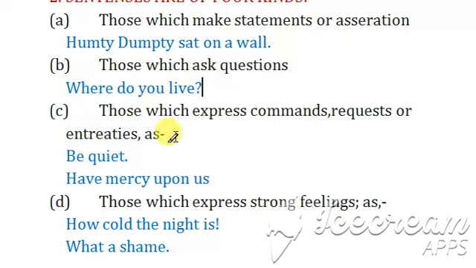Okay, so next one, those which express commands, requests or entreaties. So what is the meaning of the word entreaties? The meaning of the word entreaties is requests. Okay, so request and entreaties are the same. So the sentences are "Be quiet" and "Have mercy upon us."